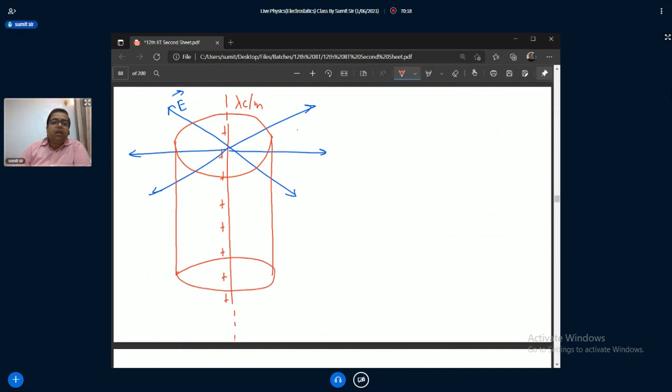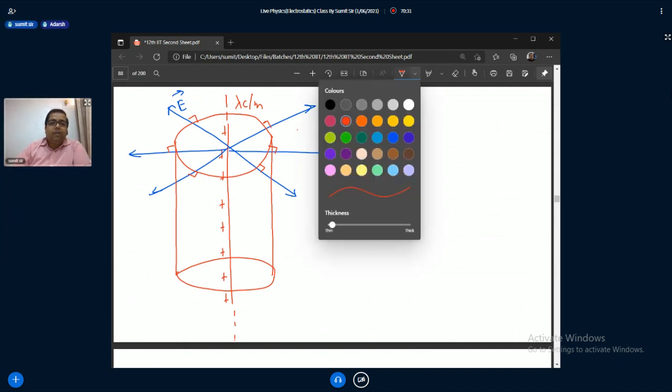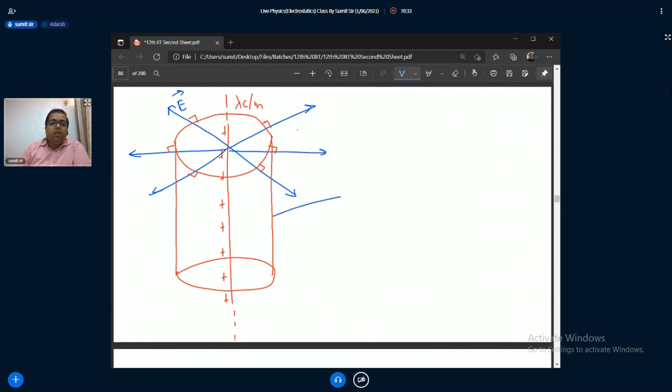If you make a cylinder, all these lines will cut this surface perpendicularly. Am I correct? So the equipotential due to this linear charge is cylindrical in shape.